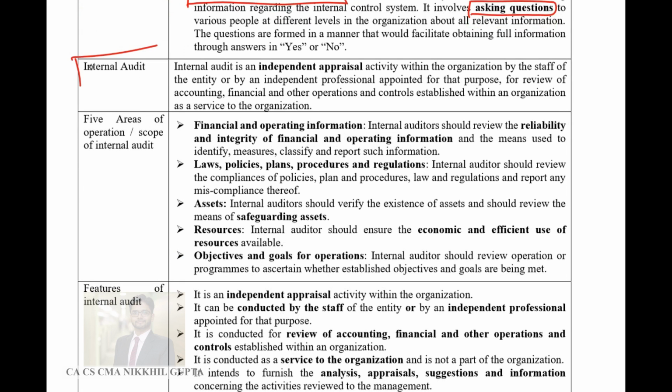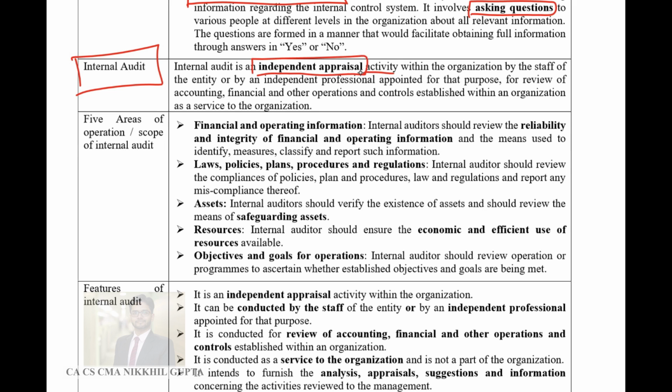Internal audit. This is the second limb of internal control. The first limb is internal check, which we have already studied, and internal audit is the second limb. To ensure that things are working fine, to ensure that everything is going as per the established standard, the management has to appoint a person who can check whatever is happening in the organization. This is known as internal audit.